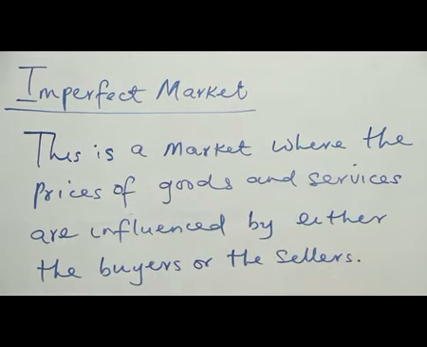As a seller, you can influence the price of the commodity, maybe in order to increase your profit. As a buyer, you can also influence it in order to buy at a lower price. So here, prices of goods are influenced either on the side of the producer or seller, or on the side of the consumer or buyer.